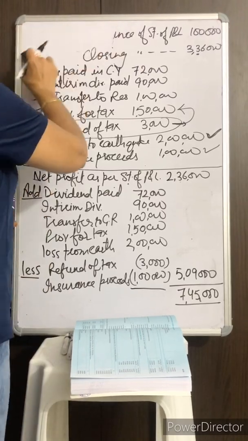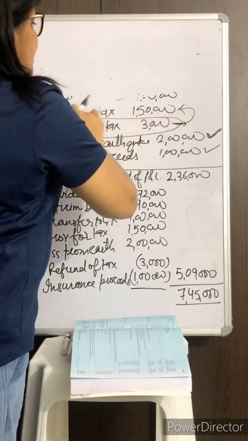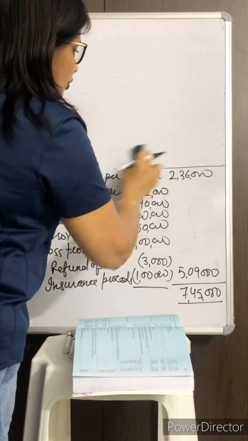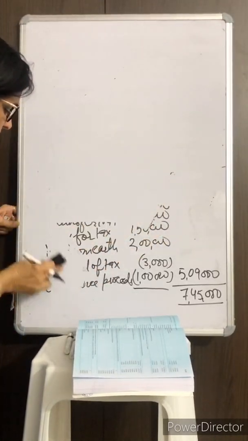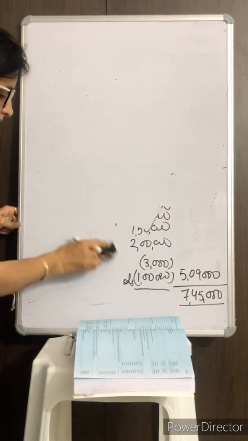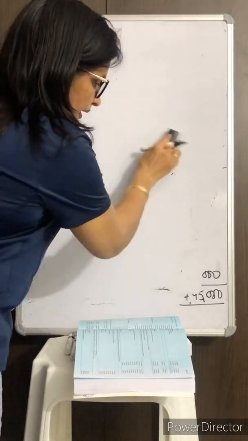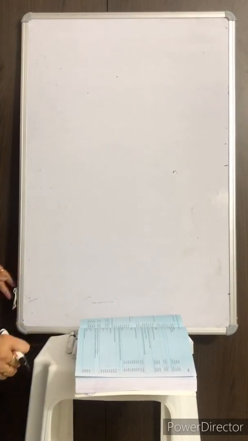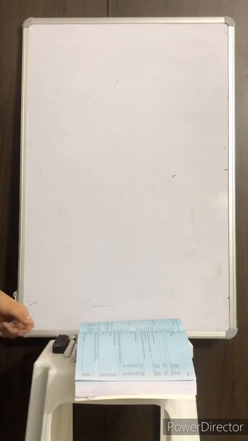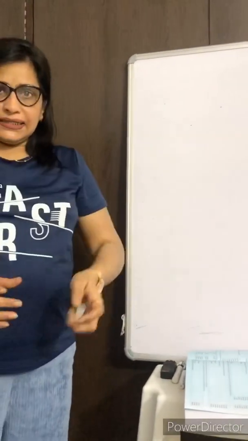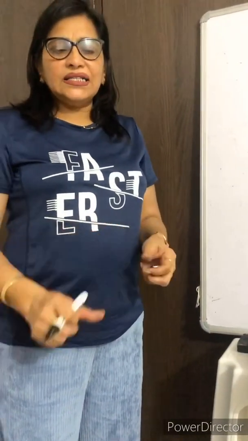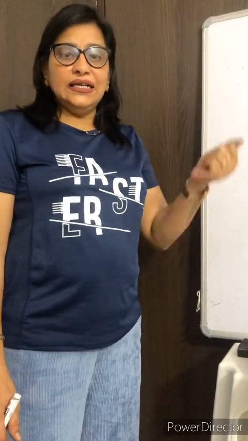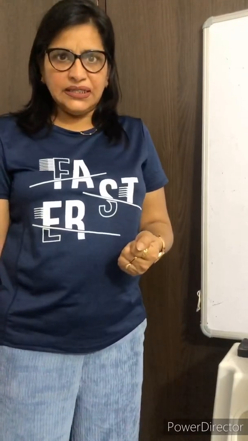Now we'll discuss some of the questions, calculation of cash flow from operating activities. As we have discussed, after calculation of net profits before extraordinary item, we'll discuss the non-cash and non-operating items, and then we'll get the net profits before working capital changes.